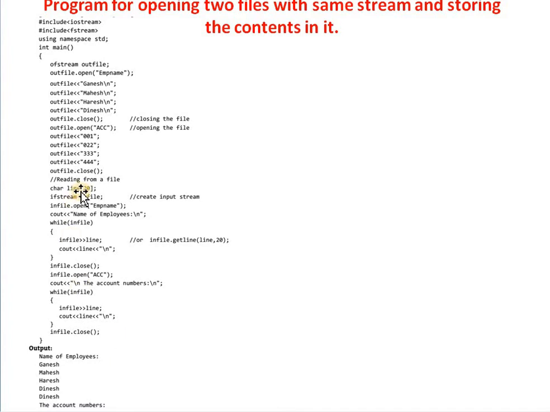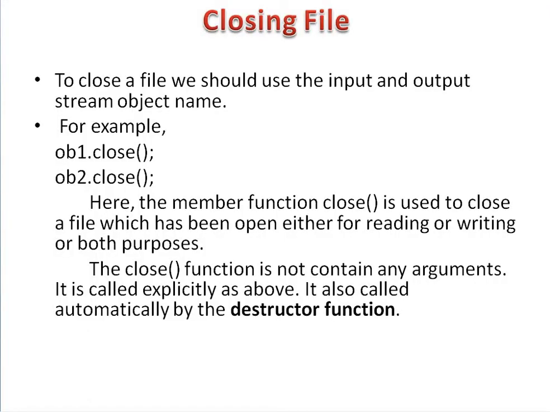So after execution of this program you will get the output: first it will display the contents of the first file, that is employee, then after that it will display the contents of the account number file. The file contents are read by using a loop statement. This is the program for opening two files with the same stream and storing the contents to those files.